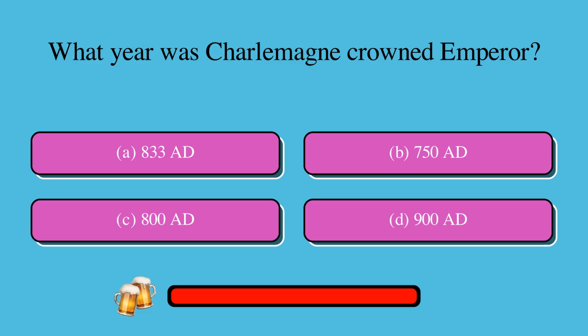What year was Charlemagne crowned emperor? Is it A. 833 AD, B. 750 AD, C. 800 AD, or D. 900 AD? The correct answer is C. 800 AD.